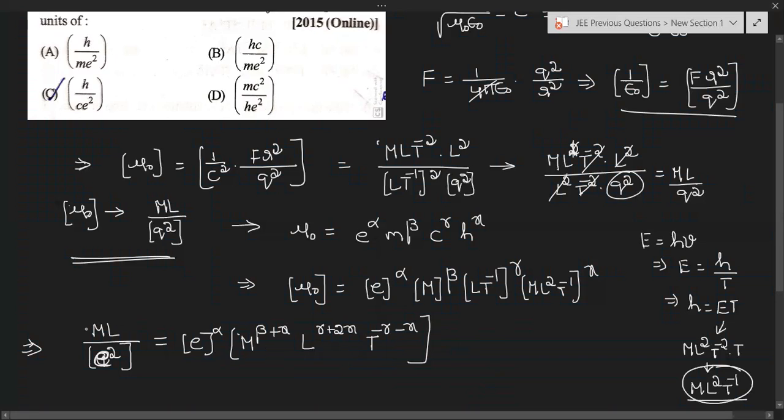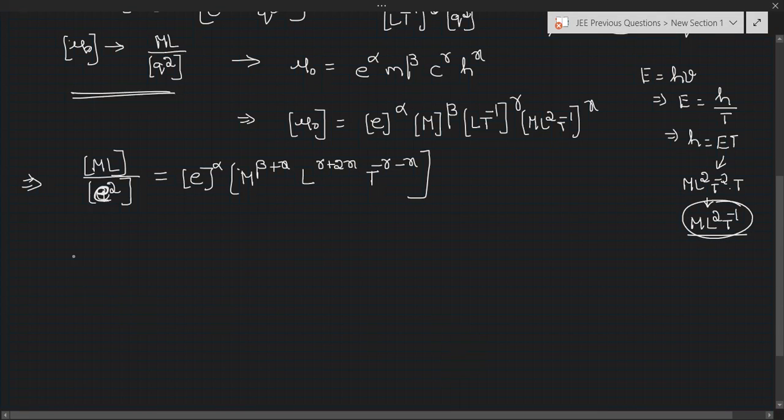Now, left side and right side, compare the powers of M, L, T and e. So if you compare, we can write here 1 by e square is there, here e power alpha is there. So alpha is nothing but minus 2. Next, beta plus x, power of M on right side is nothing but beta plus x, on left side it is 1. So beta plus x equal to 1.